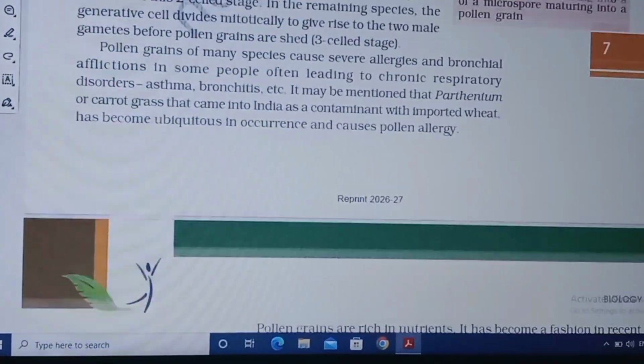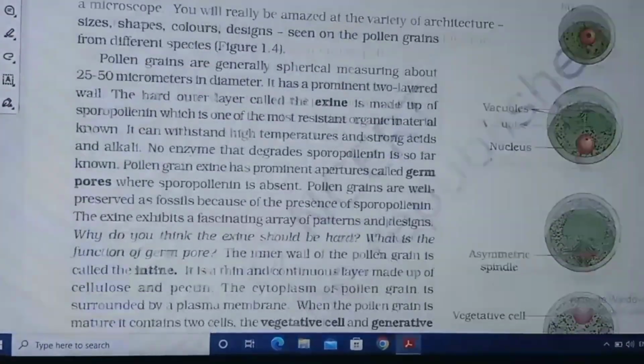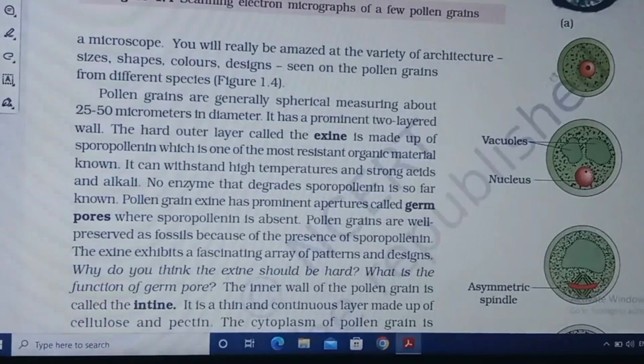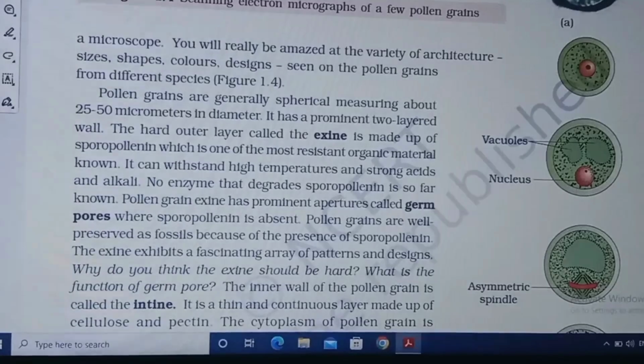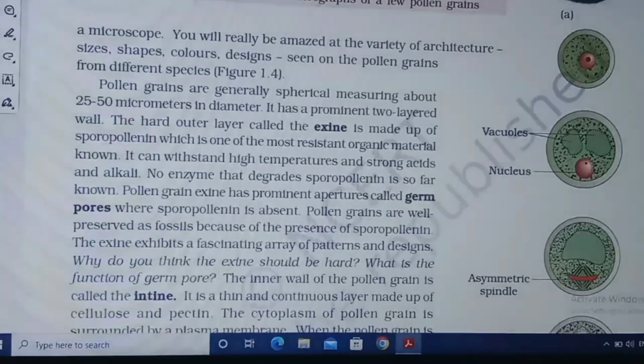These are the views of the vegetative cell and the generative cell. You can see this is a pollen grain. Its outer layer consists of the exine and the inner layer consists of the intine. Exine consists of sporopollenin, and the intine consists of cellulose and pectin. This is an important one. This is a very important topic in this chapter.